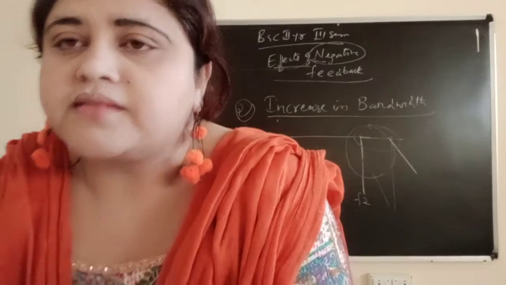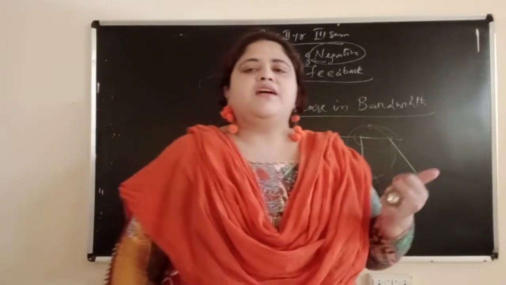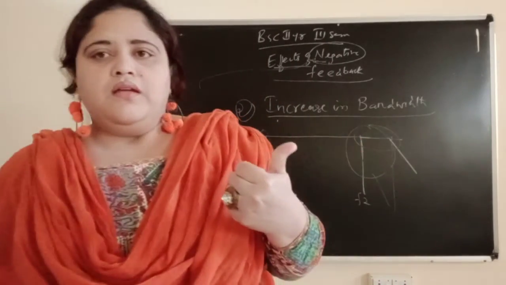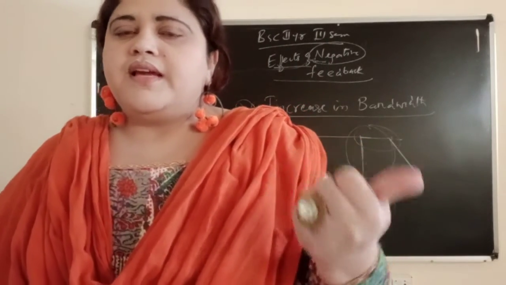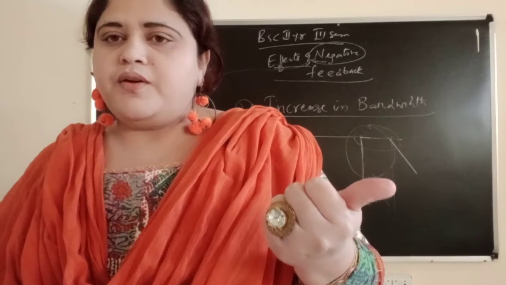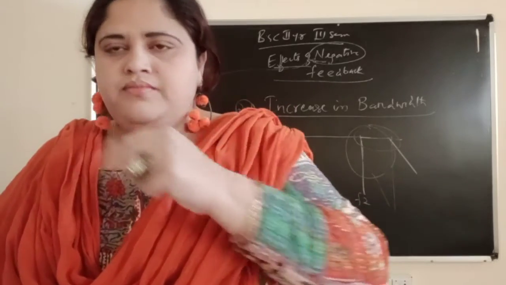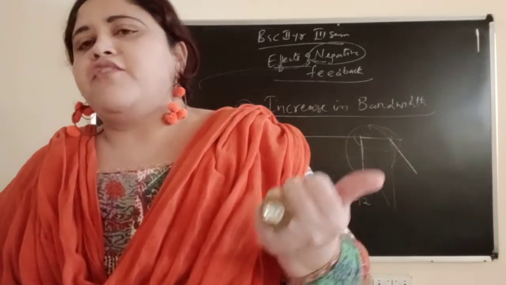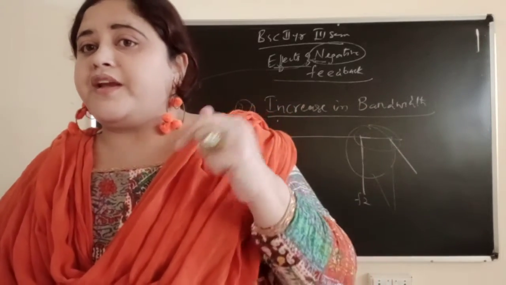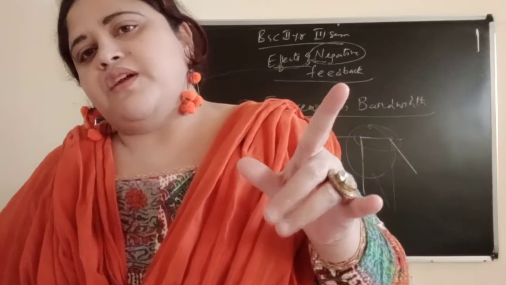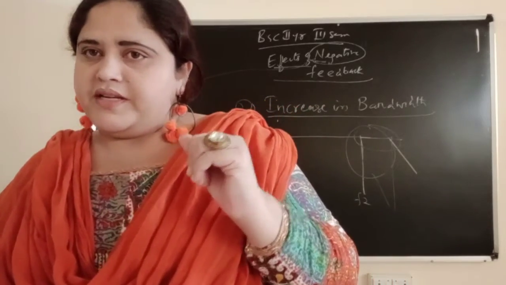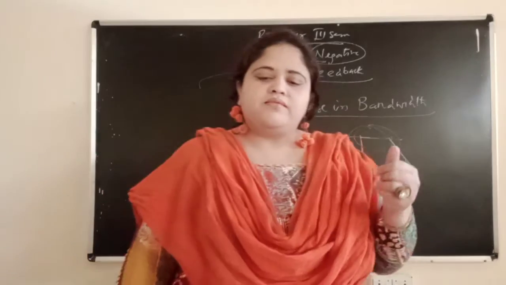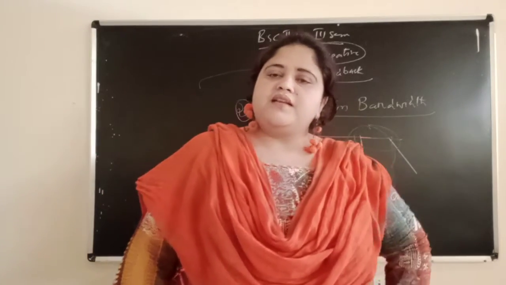Okay, next. So how many have we learned? Two. First we have learned about gain stability. Gain is becoming stable. Why? Because the gain formula for negative feedback is becoming independent of A. Finally, what we got? AF equal to 1 by beta. Okay, we got this. Then second, what we got? Second, we got that increase in bandwidth.